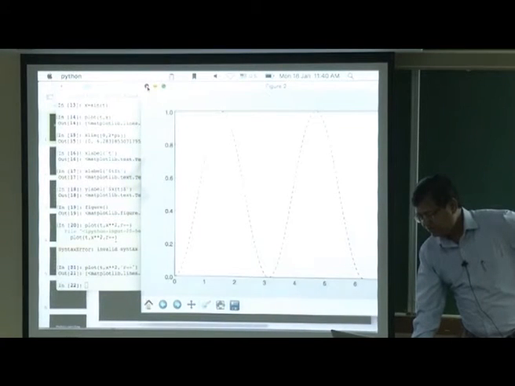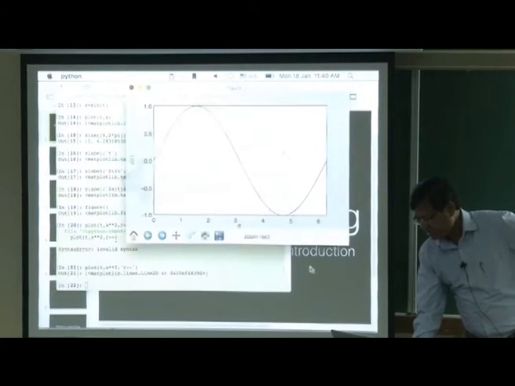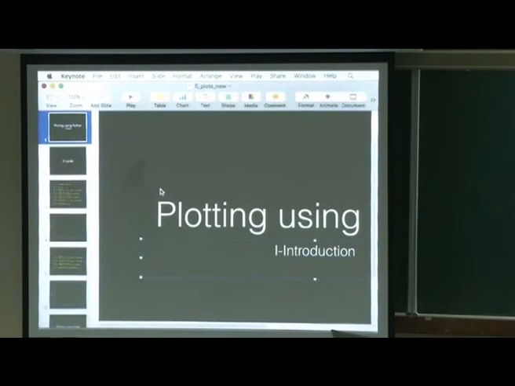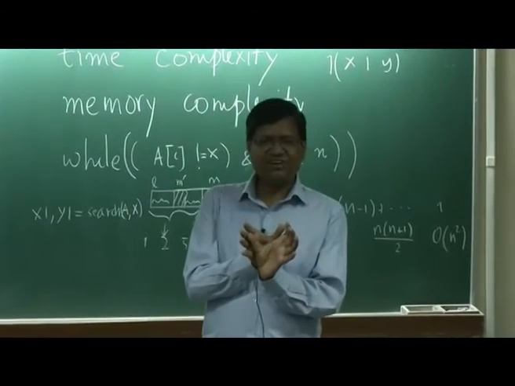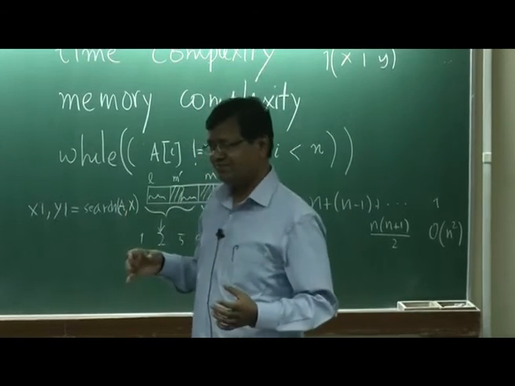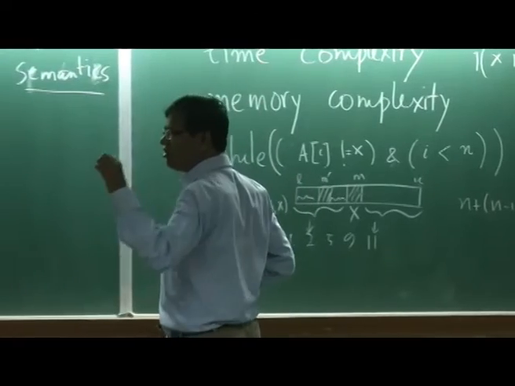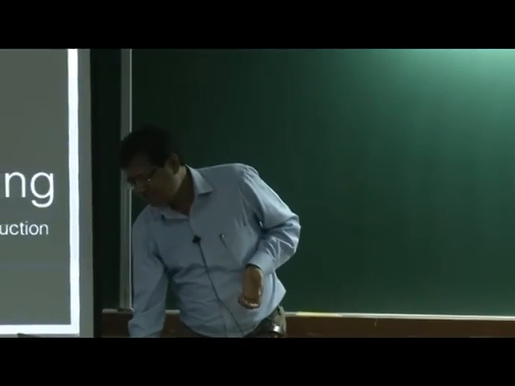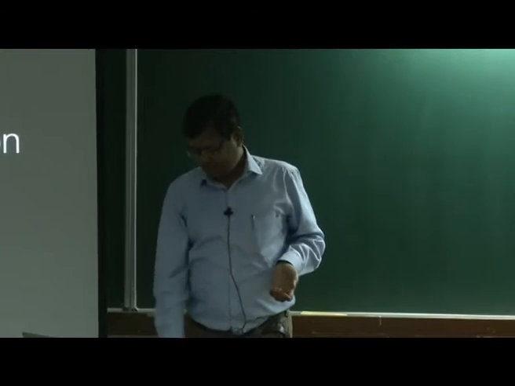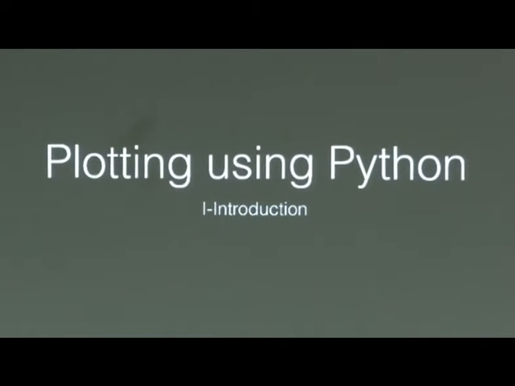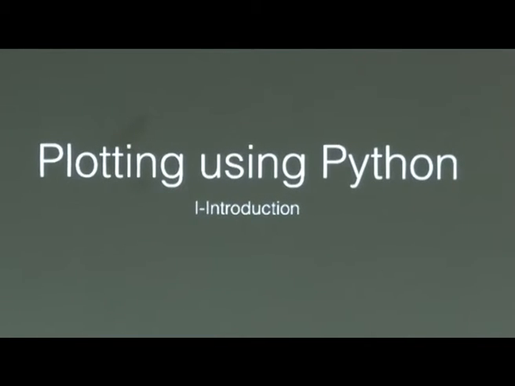So, this is how we do it, but let us do it slightly more systematically. I want to make this figure more nicely. I want to set the size of the figure. So, if I make it too big a figure, then when I shrink it, the fonts become small. Okay. So, I will just run some of this stuff for 2D plot as well. Not everything you need to do, but I think it is a good idea that you learn some of this, how to tinker with the size.